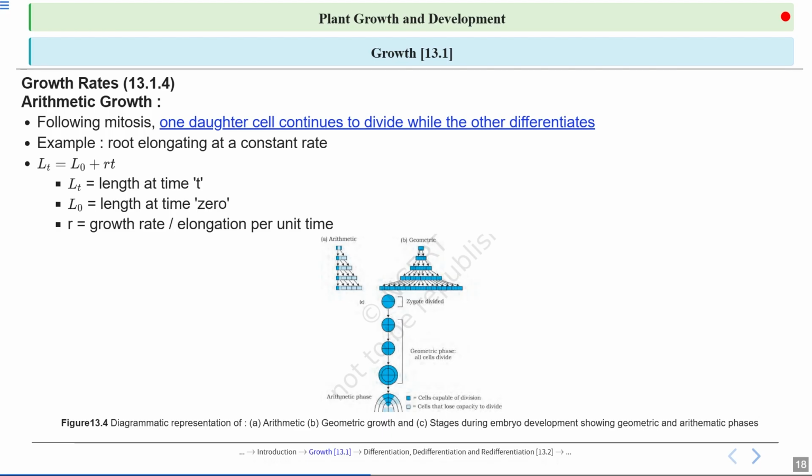So mathematically, if we talk about how we can define growth, we can say that Lt, which is the length at time t, equals L0, that is the initial length, plus rt. Here r is the growth rate per elongation per unit time.